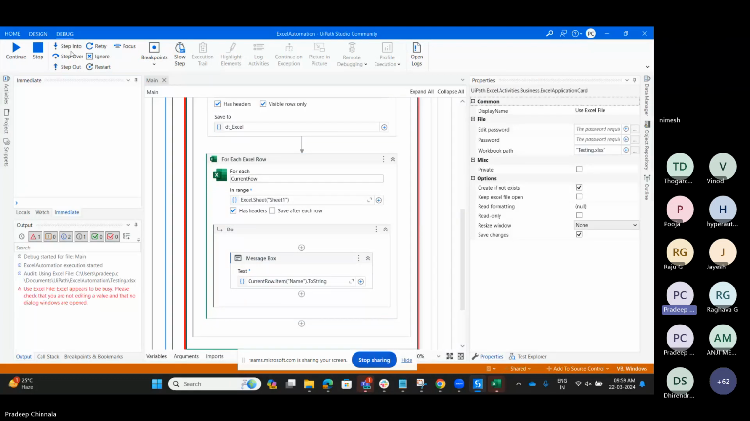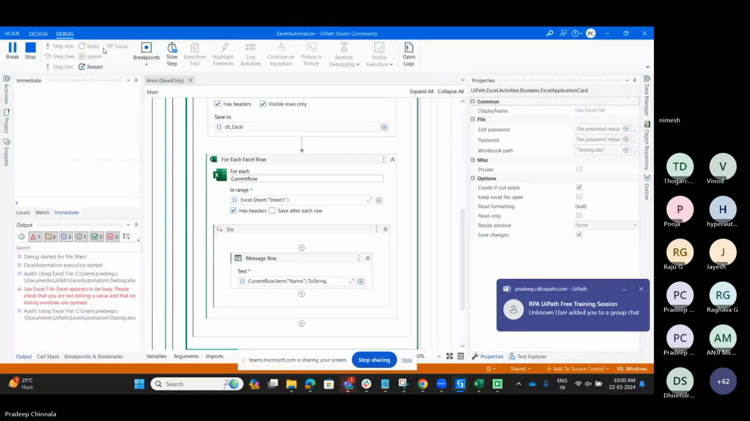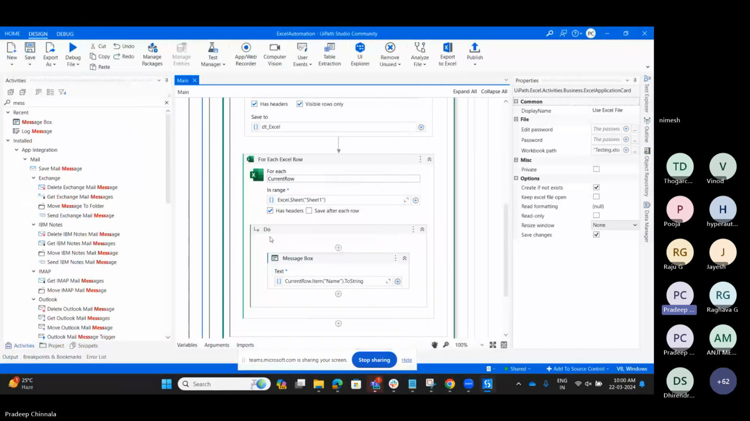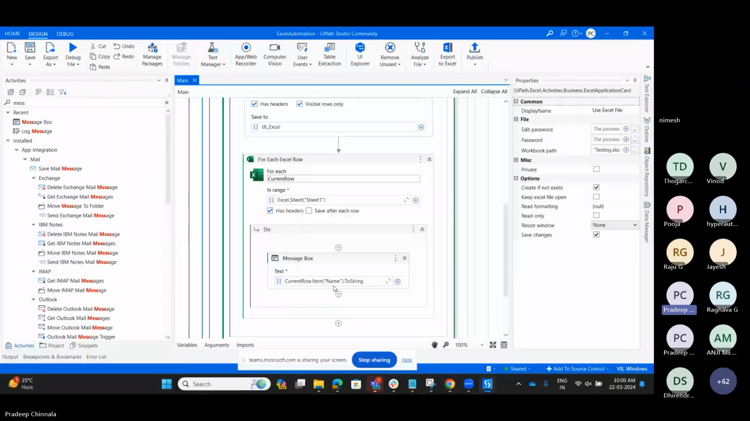Excel is busy. So let me close that particular Excel which we have opened, and let me retry. Yes, we got ABC because we got the name as ABC and XYZ is the second row. Earlier, when you are using the classic activities, there is no option to read the first row as a header. But in the modern activities, they have given additional features like checking the box for has headers. If you click it, it takes that first row as a header.